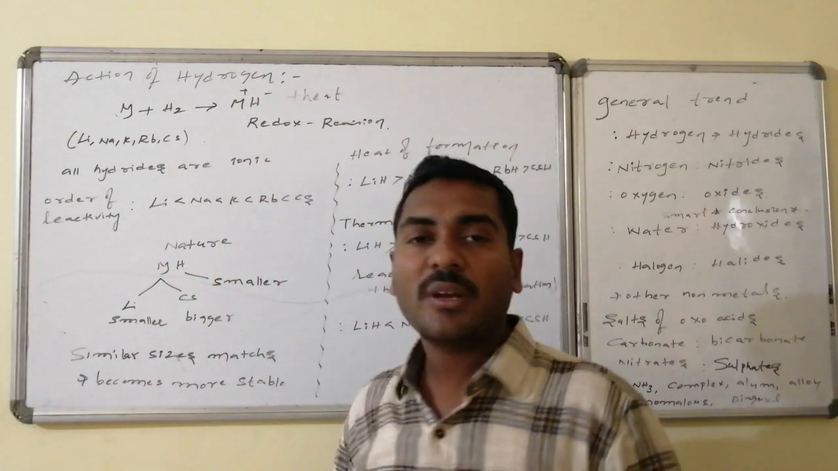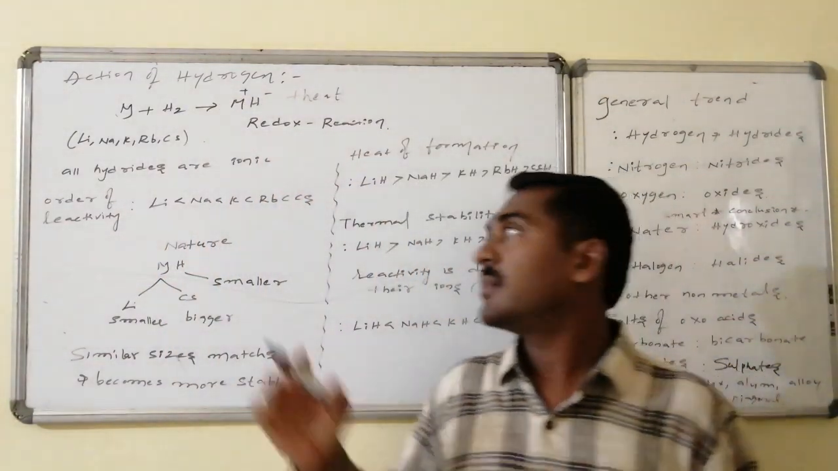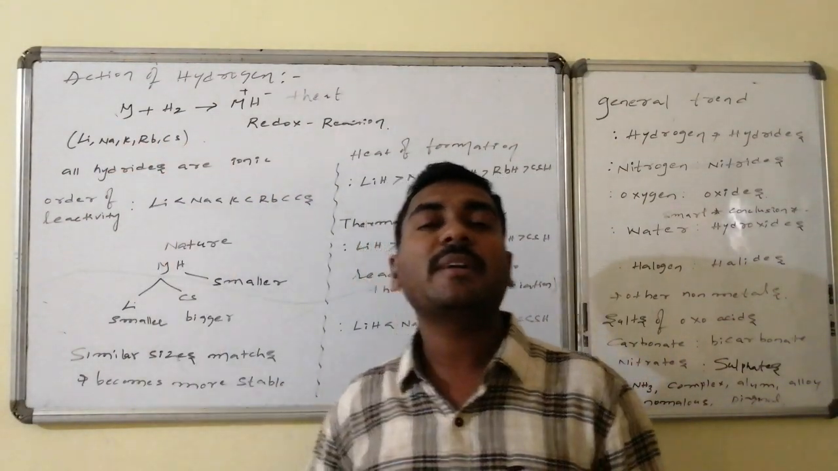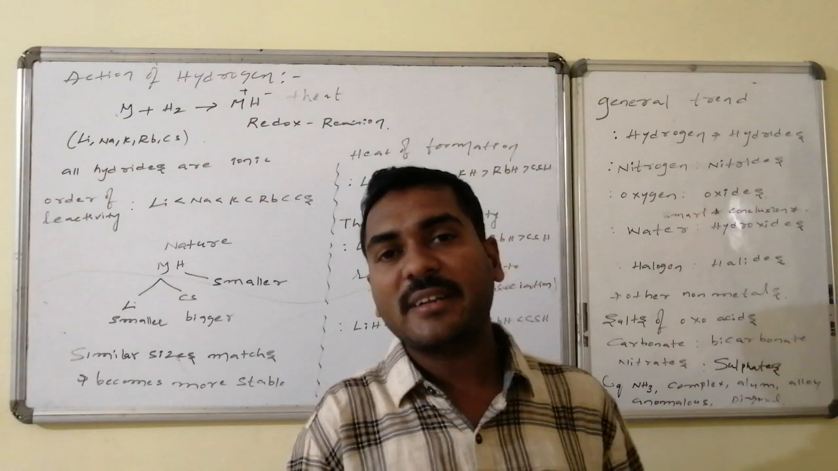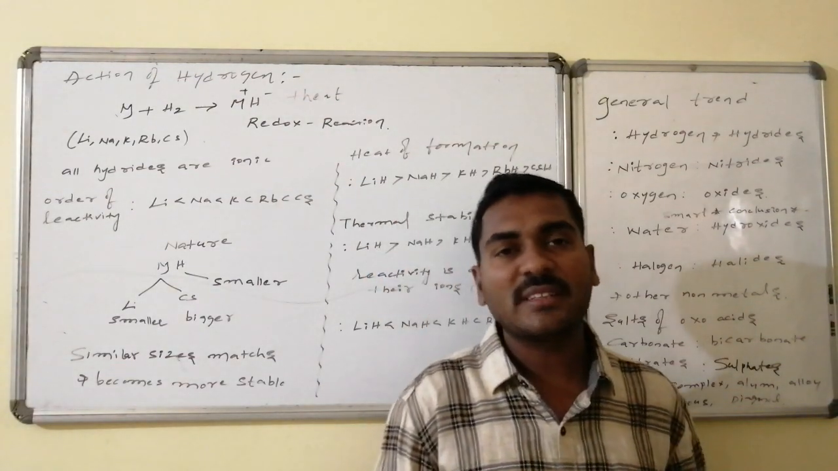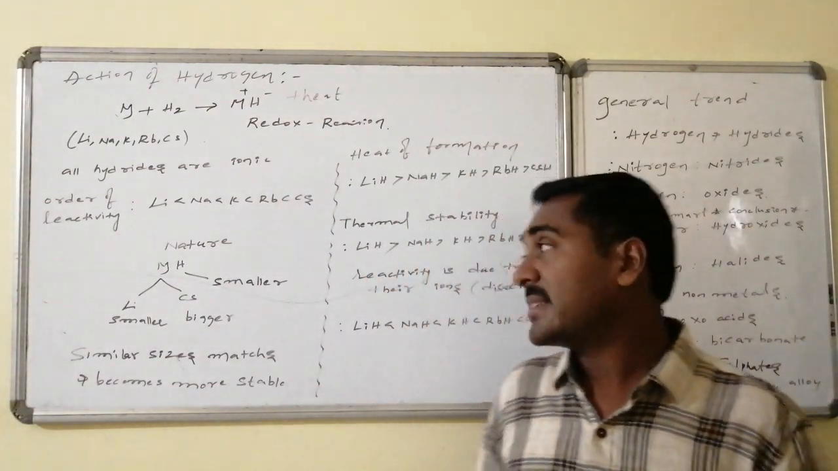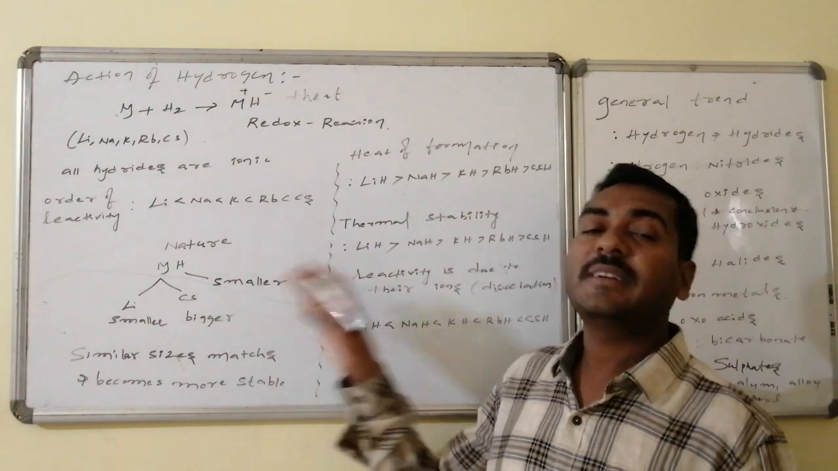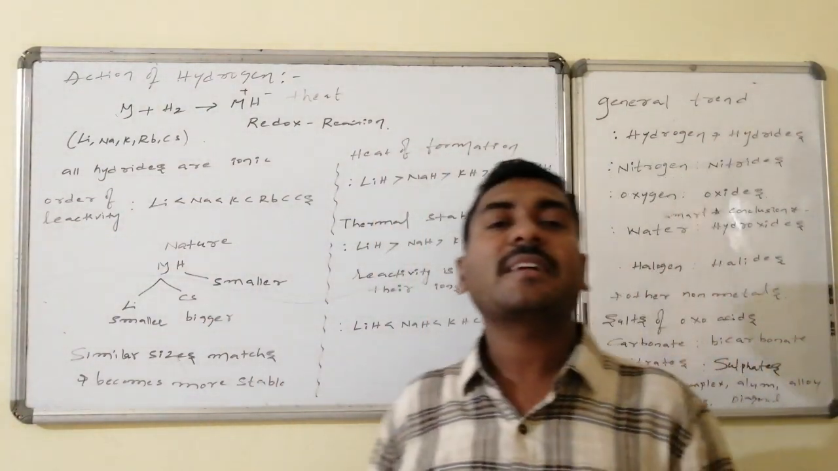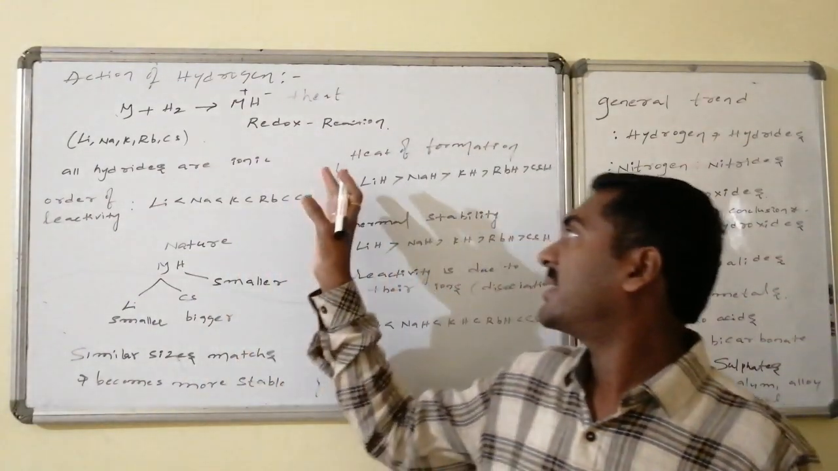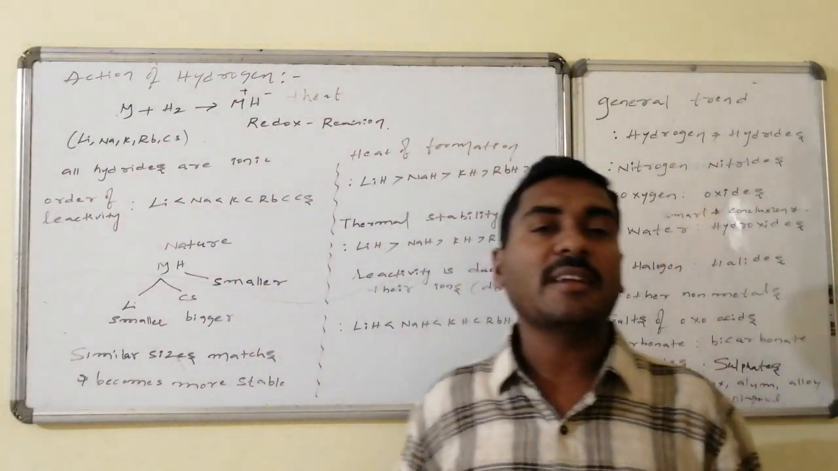If 1 mole of a substance is formed from its elements, then the amount of heat energy liberated under standard conditions is said to be the standard heat of formation. That standard heat of formation value decreases from top to bottom. Lithium hydride has the higher standard heat of formation because of the similar sizes; with dissimilar sizes, the heat energy liberated